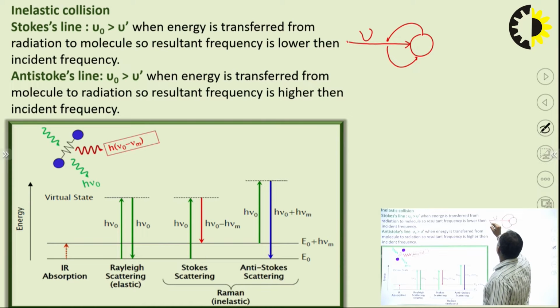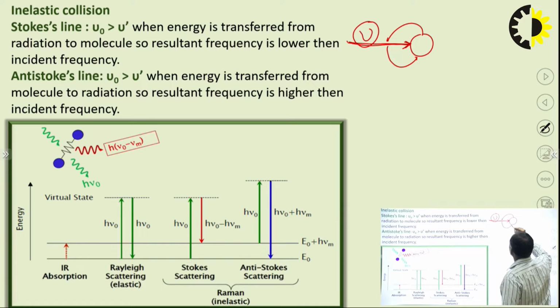Suppose I am giving one laser beam or monochromatic light having frequency nu to a molecule, and the molecule absorbs some energy from the incident light, then the scattered energy will be less.